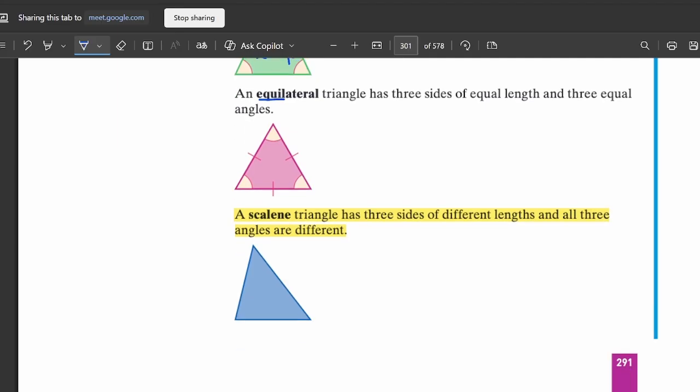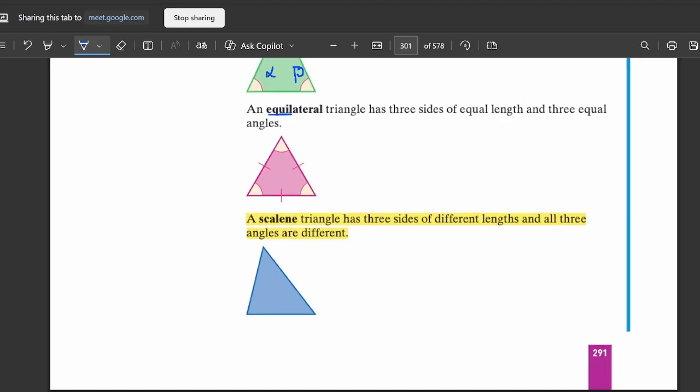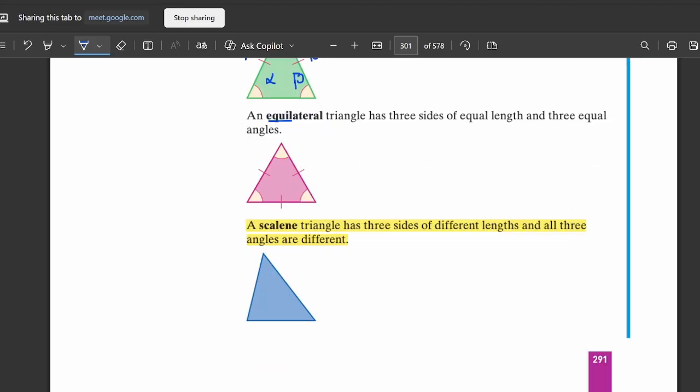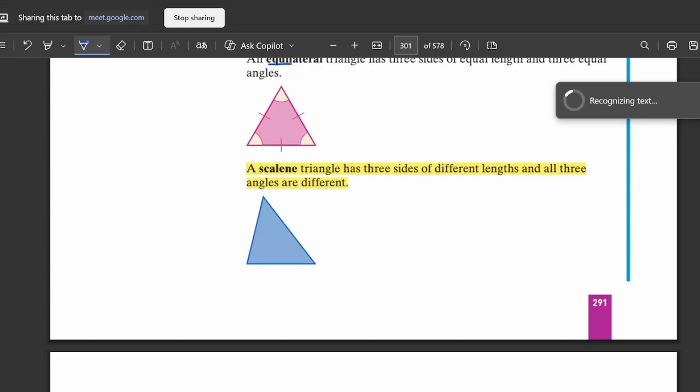Scalene is a triangle for which no angle is equal and no side is equal. I mean everything is different: all three sides are different, all three angles are different. We will call it a scalene triangle. Is it clear? Is there any confusion on this page? No? Okay, I think we should go to the next page.